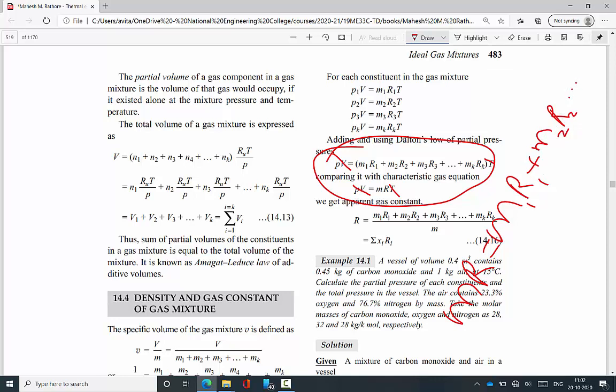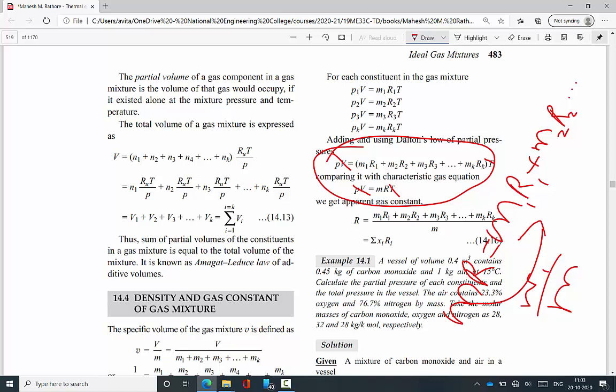From this, R equals (m1 R1 plus m2 R2 plus m3 R3 plus mk Rk) divided by m, taking m to the denominator. Then R equals the summation of mass fractions times Ri, because m1 by m is nothing but the mass fraction. n1 by n is nothing but the mole fraction. Therefore m1 by m equals x1, giving x1 R1, x2 R2, x3 R3.